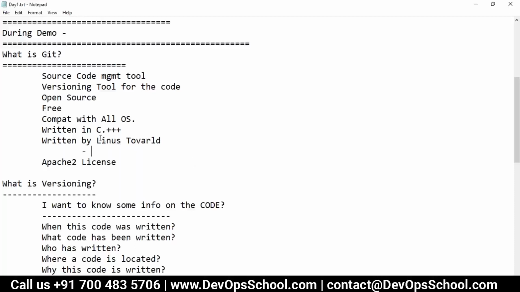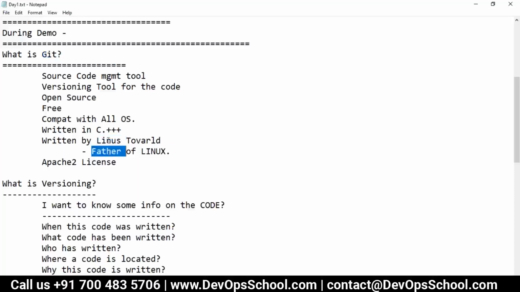I think you all know, I know that you all know that, but we have just forgotten him. He's the father of Linux, and we studied it many times, including in our colleges also. He's the guy who has written this tool.